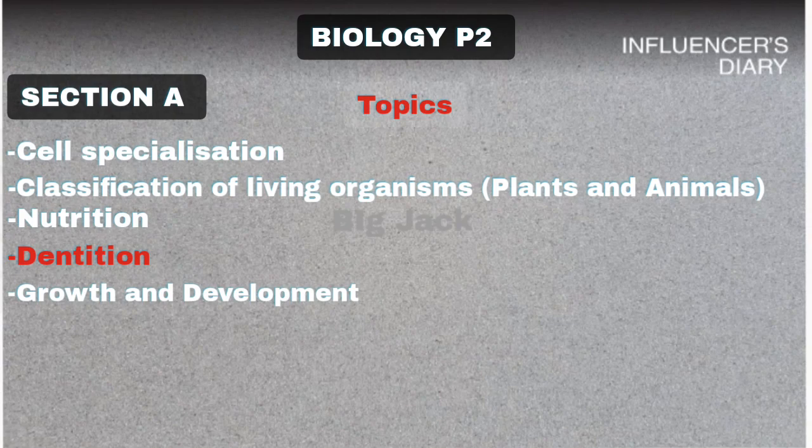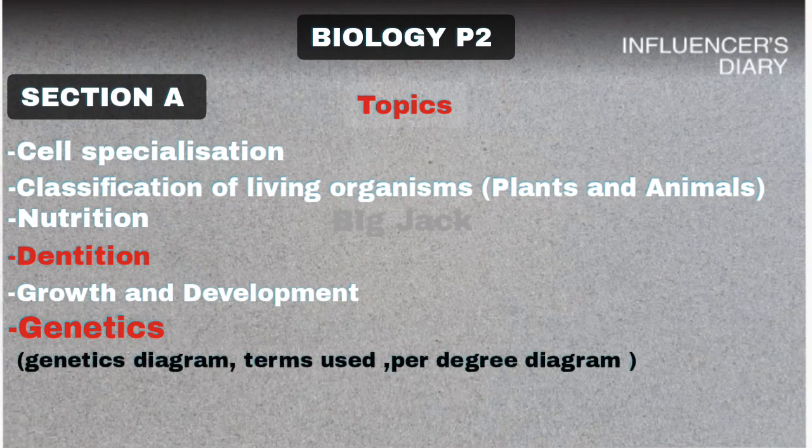Then the next one usually comes on question 5 and does not miss in an exam. Guess this topic. It is genetics. Genetics does not miss in an exam. It always comes on question 5 unless otherwise. So it is very important for you to know it. It is highly examinable. Under genetics, know how to draw the genetic diagram, and know how to define terms which are used under genetics, like allele, genes, inheritance, homozygous dominant, heterozygous dominant, and so on.